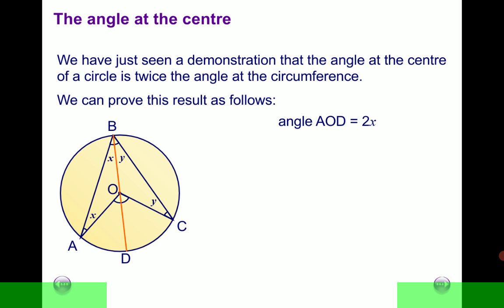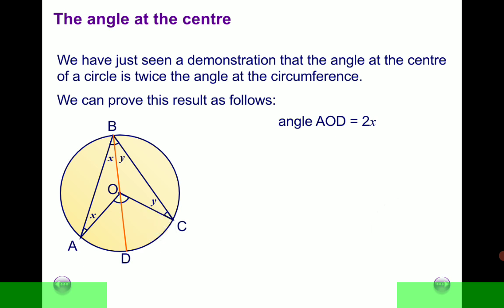So angle AOD, this angle here, is equal to 2x. We call this the sum of interior angles equals one exterior angle. So this angle here is equal to x plus x.